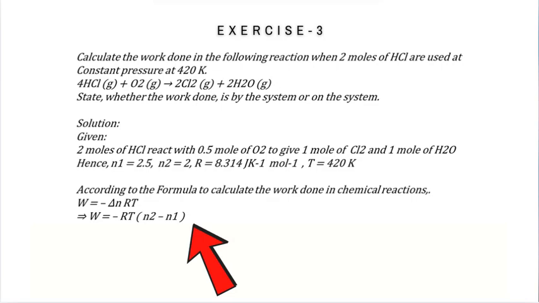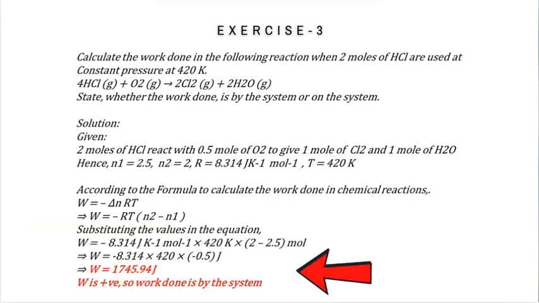Substituting the values in the equation, W equals minus 8.314 multiplied by 420 multiplied by (2 minus 2.5), which is equal to 1745.94 joules. Work is positive, so work is done by the system.